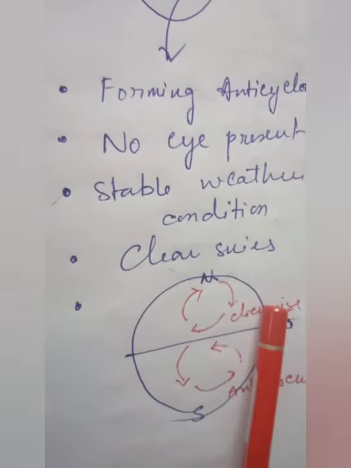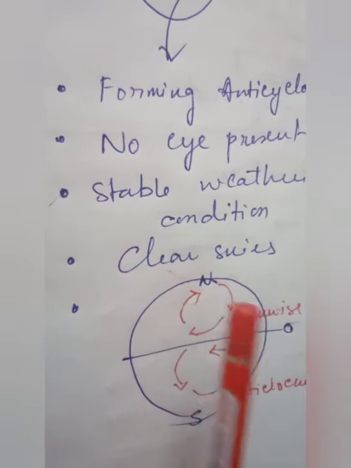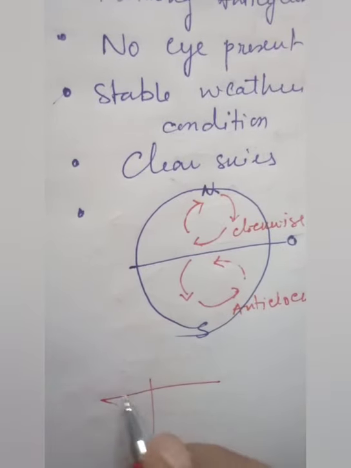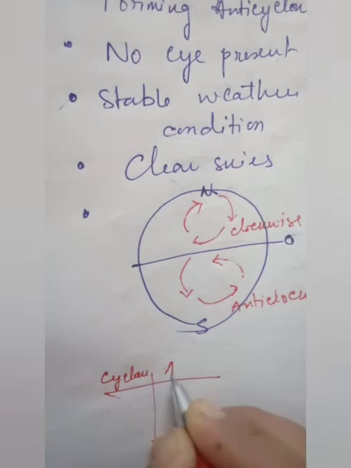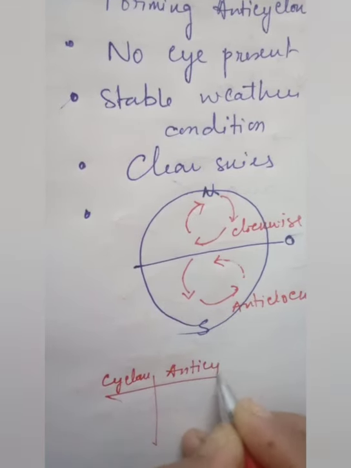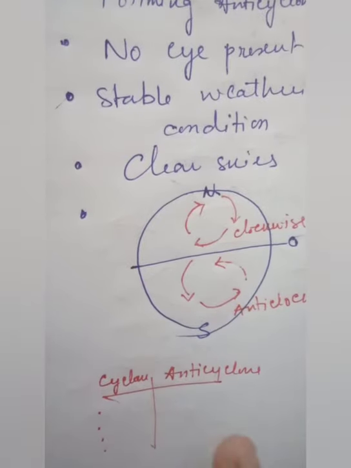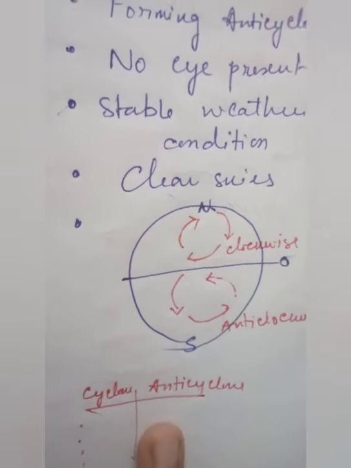One more thing, students: whenever you write a differentiation, always write it in tabular form, with cyclone in one column and anticyclone in the next, and write point-wise. No one should write in paragraph form because the table is more presentable.